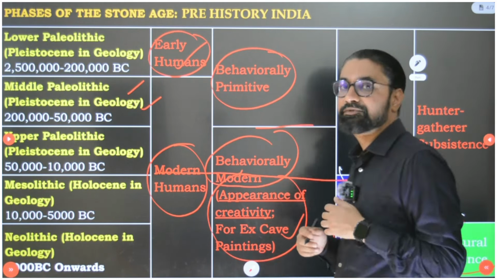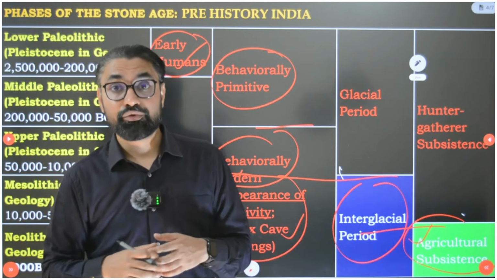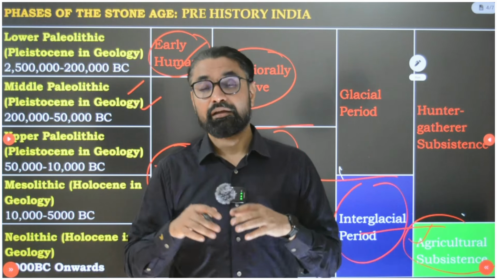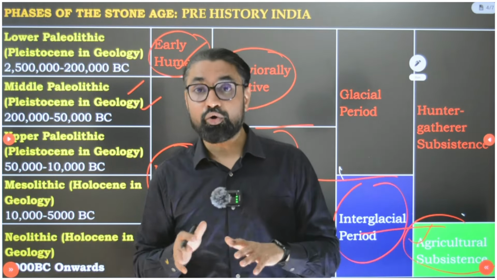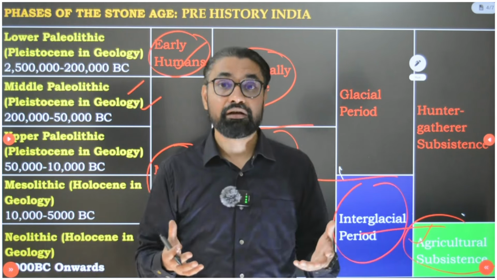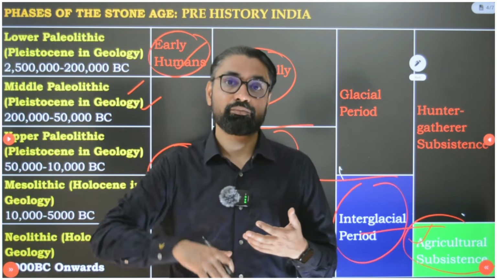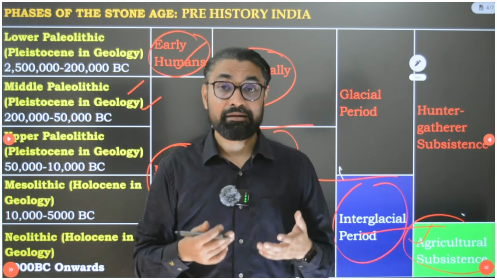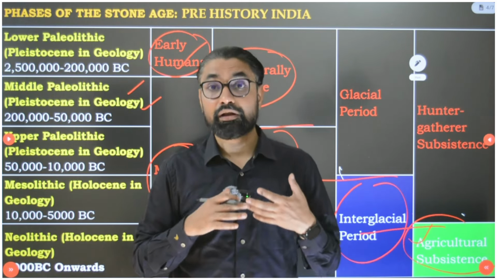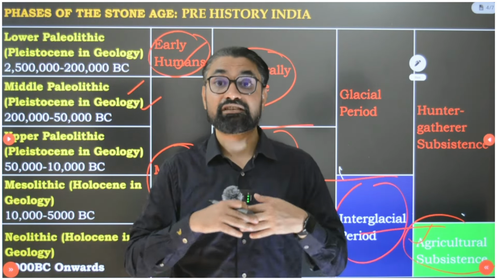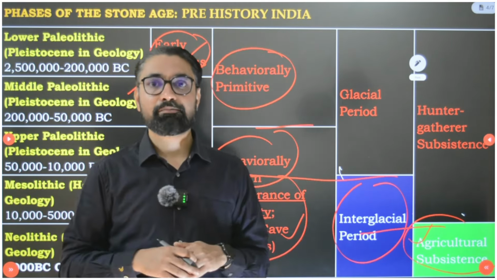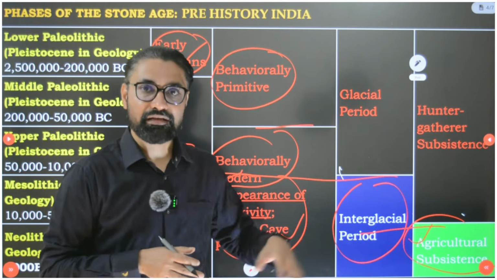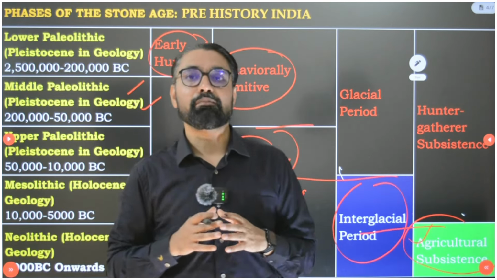Now this agriculture subsistence that started in Neolithic, I told you, when we became settled agriculturalists, so many changes happened: in farming practices, in metallurgy, in pottery. Then automatically people are living in bigger cities. We need to develop administration, policing or military, trade, and all those things got evolved, and human society became extremely complex. That's why the Neolithic time period is also called the Neolithic Revolution. All these changes happened because of agriculture, and that's why it is called the first revolution of mankind.